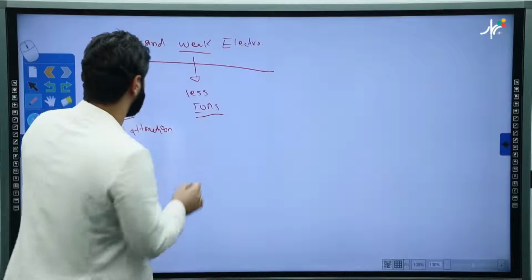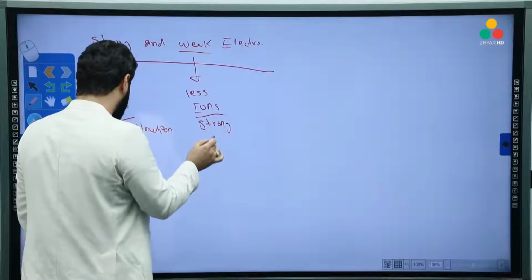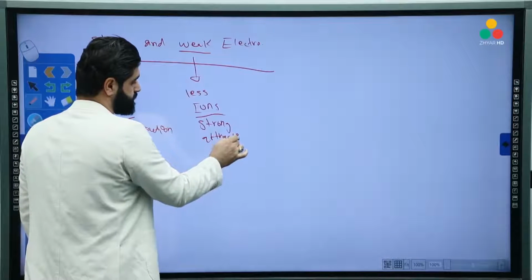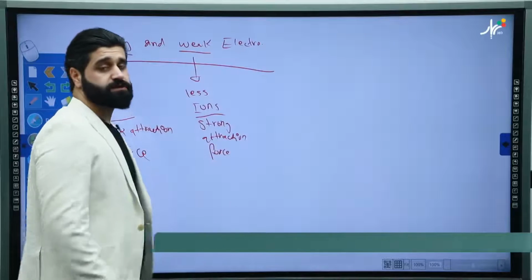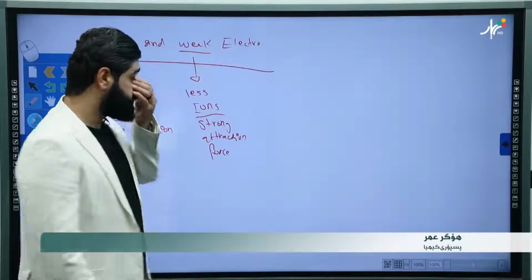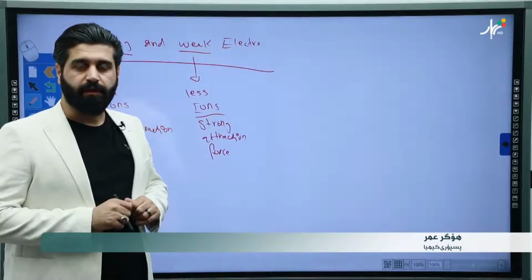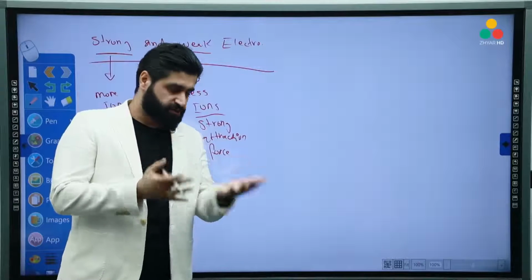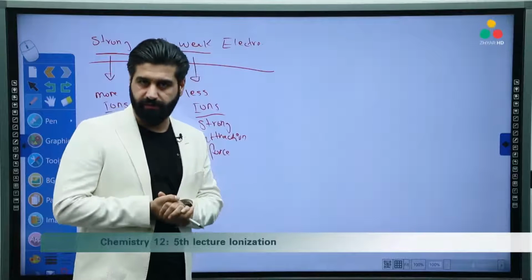But here, no. Because of the strong attraction force, it will break down in only a trace amount of molecules. That's why there will be fewer ions. So there will be poor electric conduction.